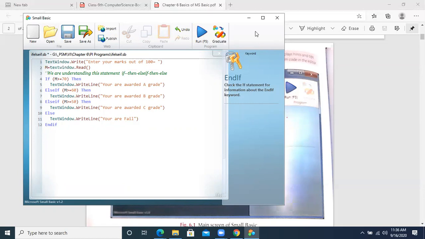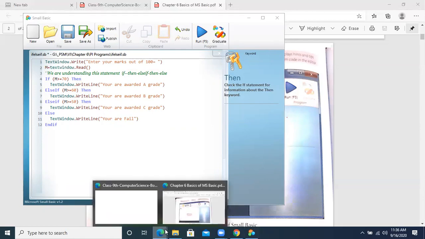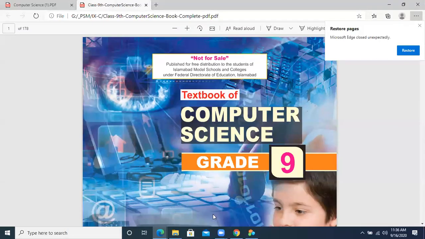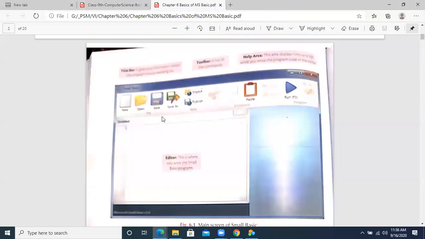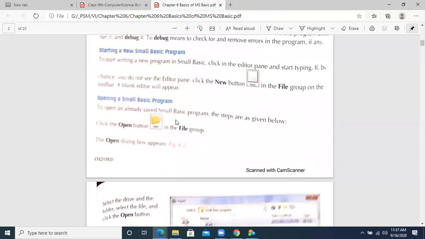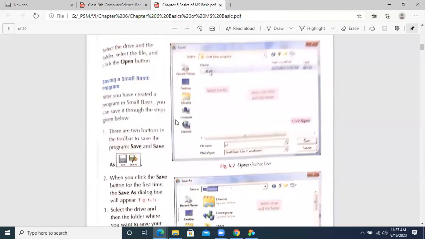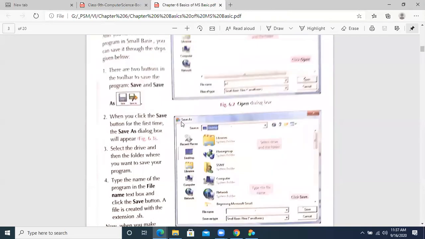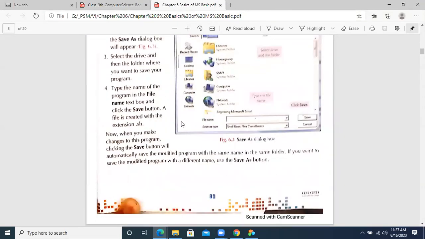Okay. Now, come to the chapter. In this chapter, we are going to revise what is meant by Save As, and what is meant by a programming language. We have studied in chapter number 1. A language is basically a program code that is used to write instructions to facilitate the users to solve any specific problems. Multiple programs, when they work together, make software. What is the difference between Save and Save As?